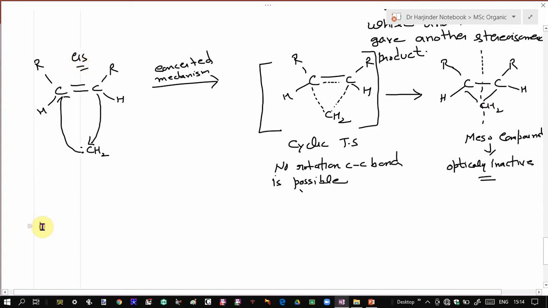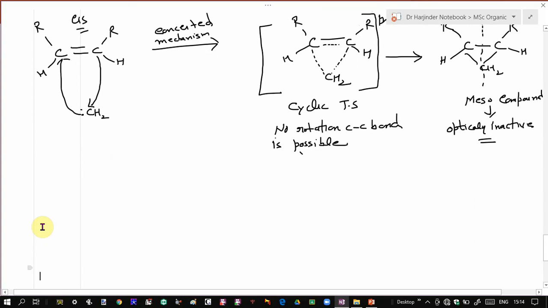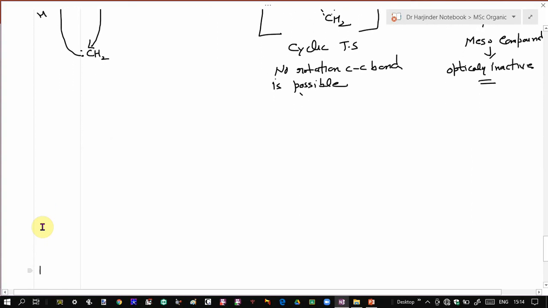So let's take the same example by taking trans alkene. Addition of singlet carbene to trans alkene. Now in case of trans alkene, you have these alkyl groups, or the similar groups, on opposite sides. As I told you, R may be any group. And then the same addition of singlet carbene.